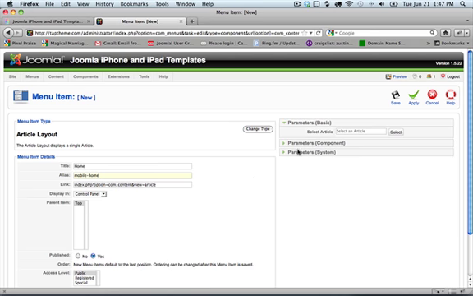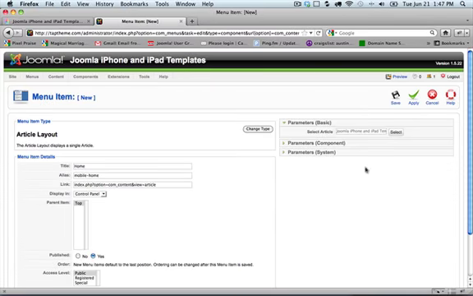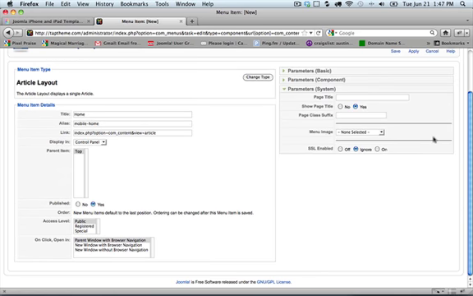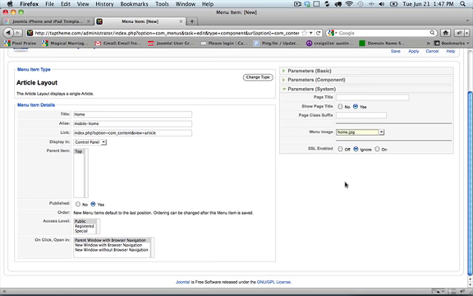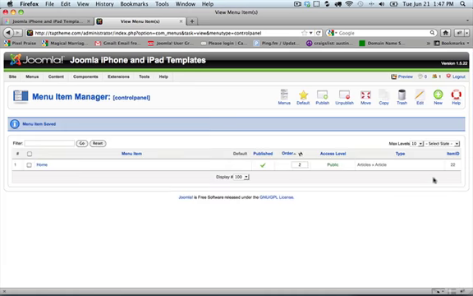All right, so we're going to select the article, know which the article is, go to parameters, we can keep everything the same, and then we want to select the menu image, and in this case we're going to go ahead and choose Home. Again, like I said, these images will be installed under the images/stories directory. After that, we're going to go ahead and save.